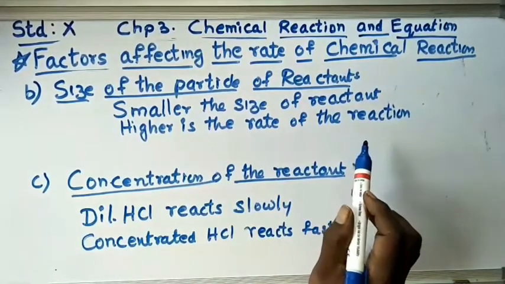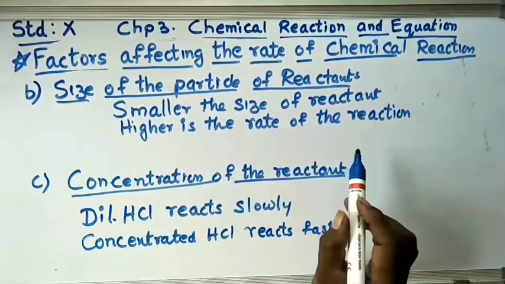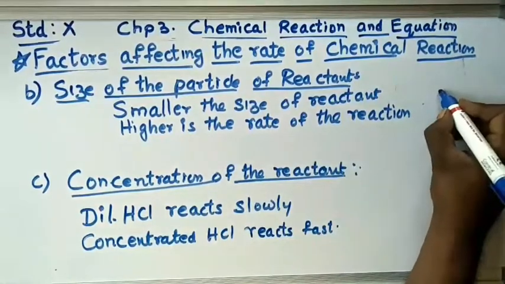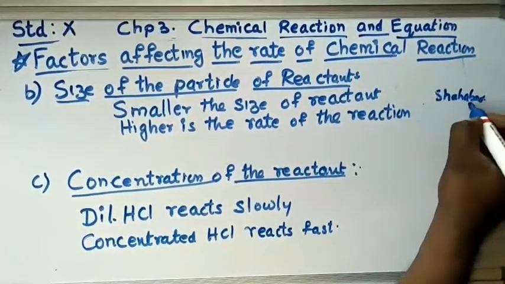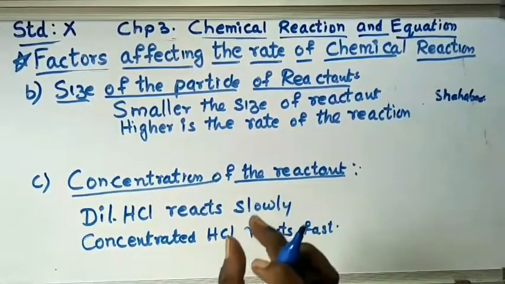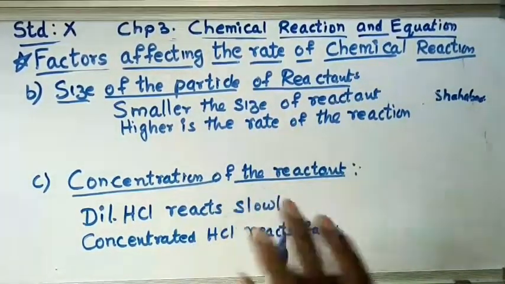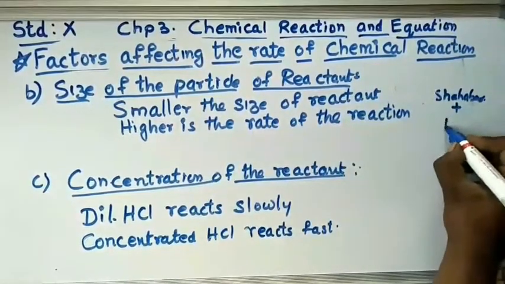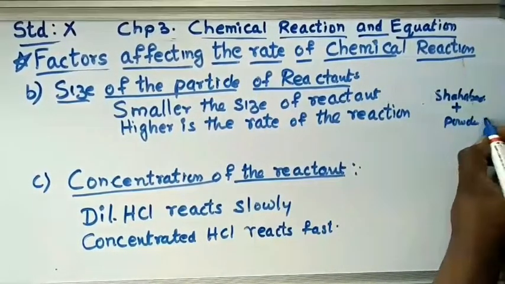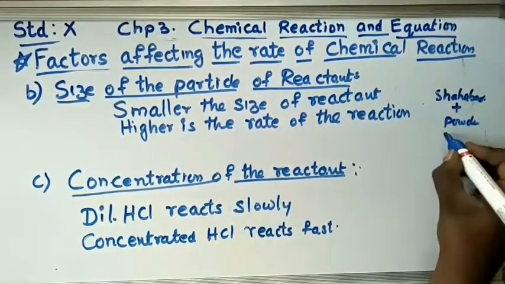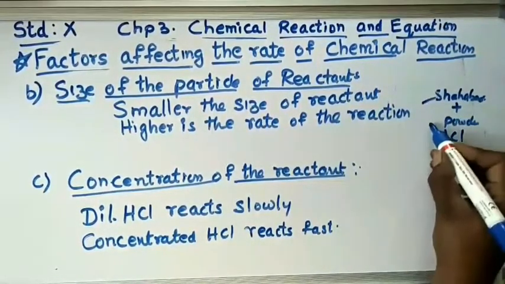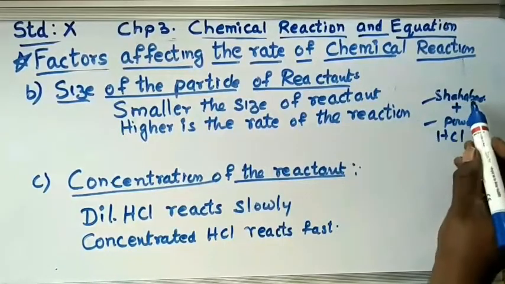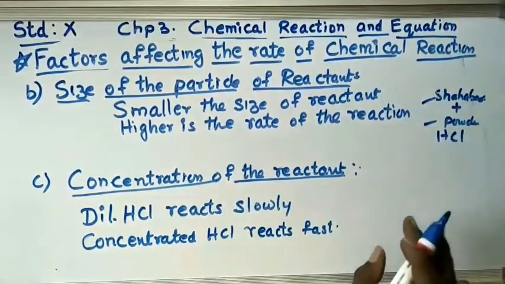One more example, you take a piece of Shahbaz stone, the tiles which you use at home. You take a piece of Shahbaz tile in equal weight in 2 test tubes. One is a piece and the other is a powder. Now you add hydrochloric acid in this test tube and in this test tube. Both test tubes have hydrochloric acid.